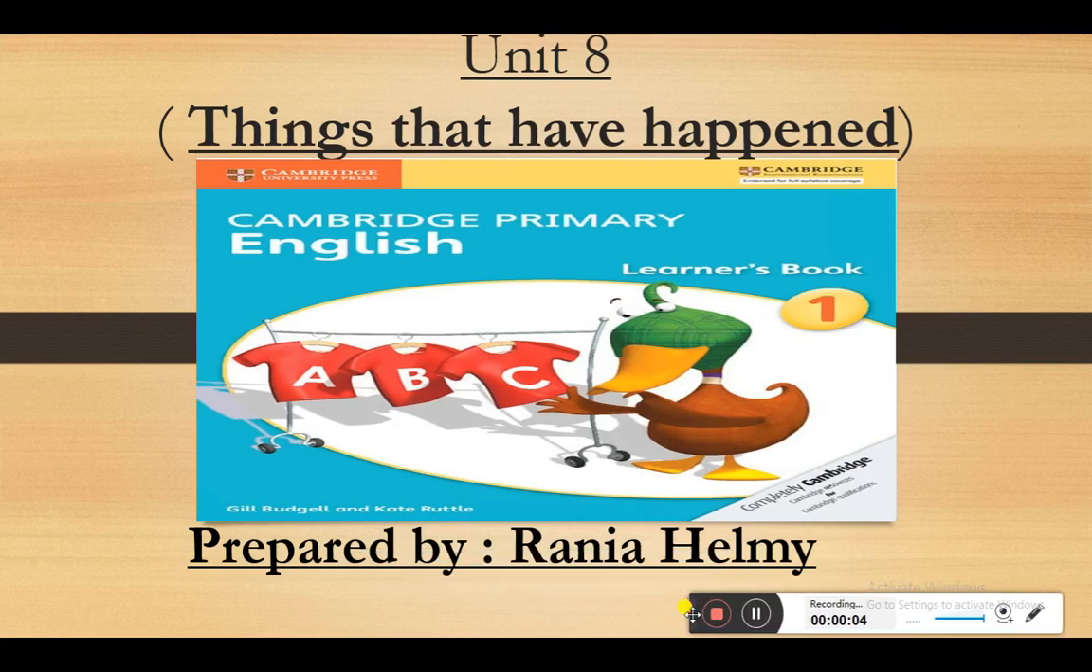Today we are going to talk about Cambridge Primary English Book Learners Book 1. Today we are going to discuss Unit 8 Things That Have Happened.